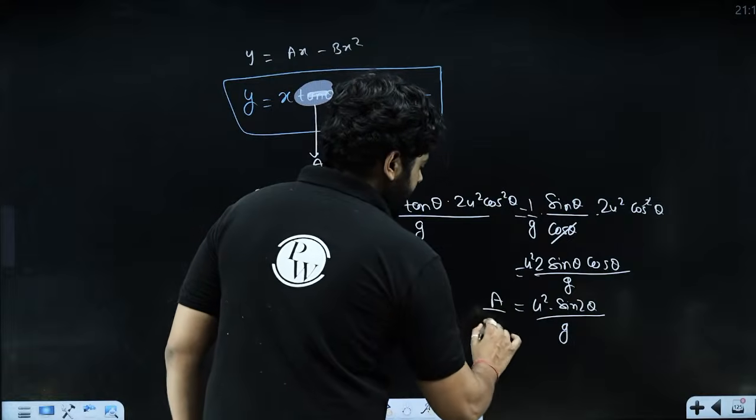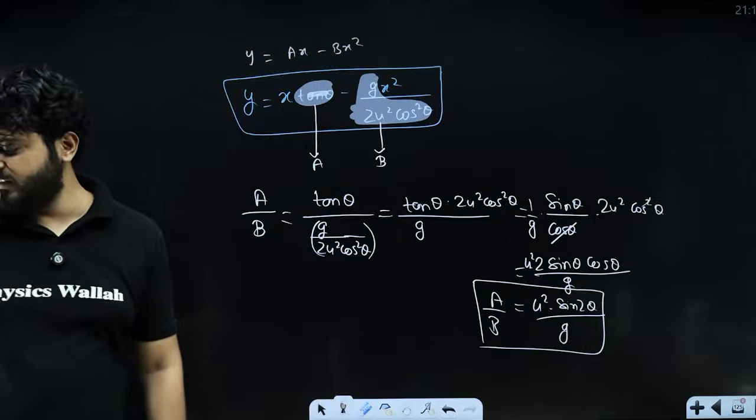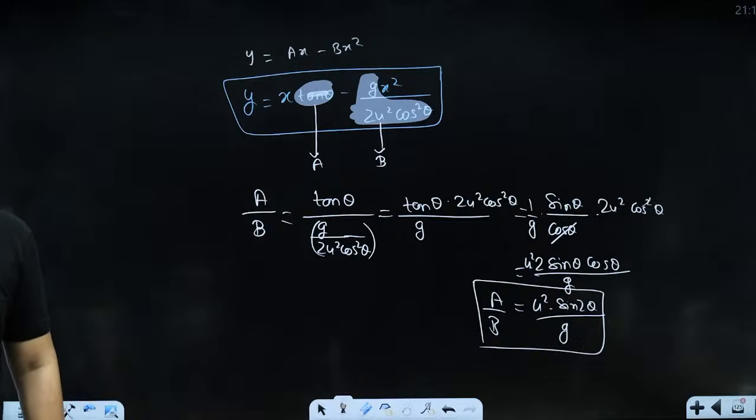What is this? My dear kids, what is this? U square sin 2 theta upon g. What is this expression? Amit, what is u square sin 2 theta upon g?